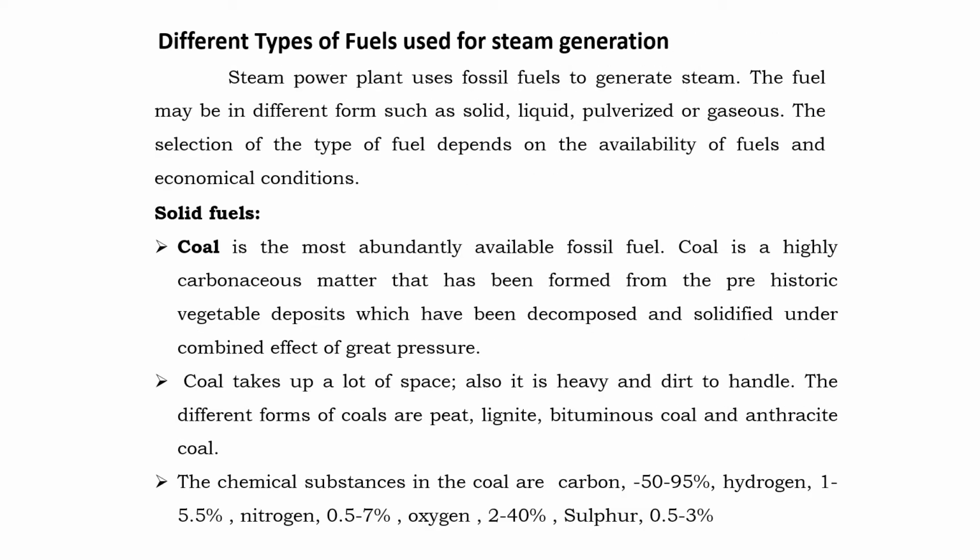In the last slide, we have seen the energy scenario of India. Now we will go to the types of fuels that we use for the steam generation. Steam power plant uses fossil fuels to generate steam. The fuel may be in different forms such as solid, liquid, pulverized, gaseous. Pulverized refers to the powdered form of the fuel, and the selection of fuel depends on the availability and economical conditions.